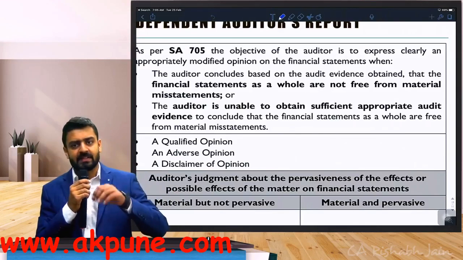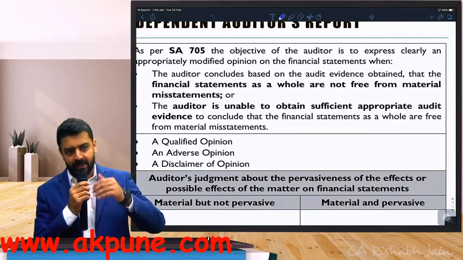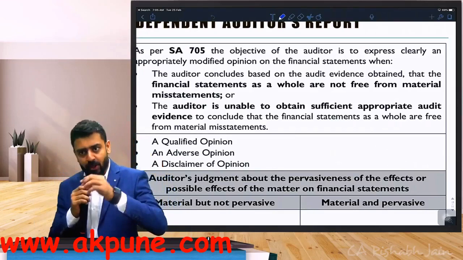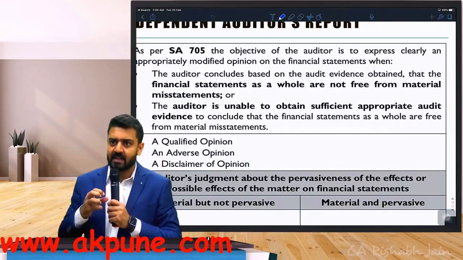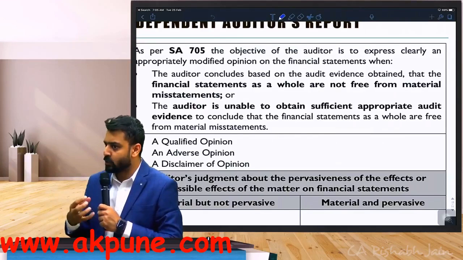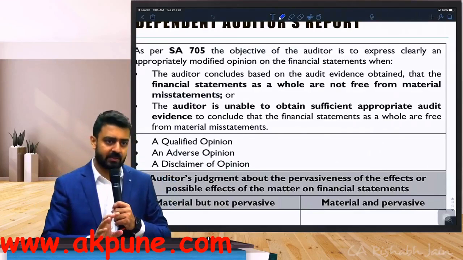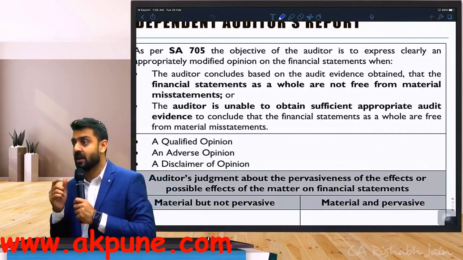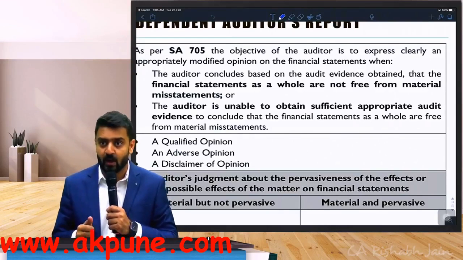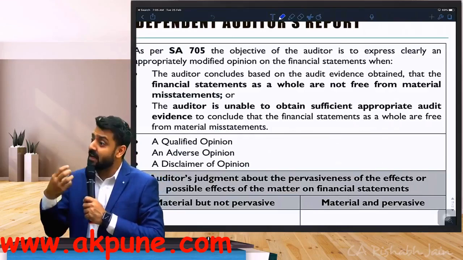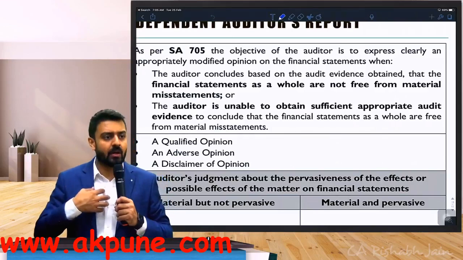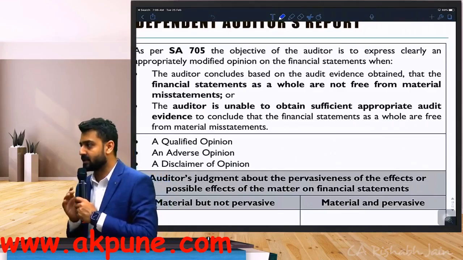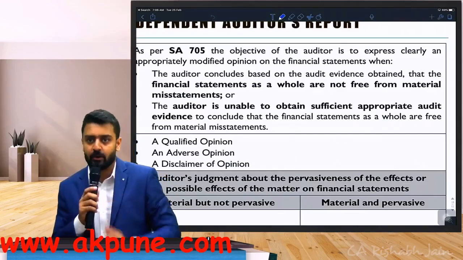We discussed these 2 points yesterday also. We have repeated the same thing. It's simple. First situation, as an auditor, you perform audit procedures, you obtain evidences. After evaluating those evidences, you conclude that there are material misstatements. If you still remember the example we discussed yesterday for SpiceJet, they did not make a provision of 74 million. Was that a misstatement? Yes. You identified those misstatements, and in your judgment, now the financial statements are not free from material misstatements. That is when you go towards a modified opinion.